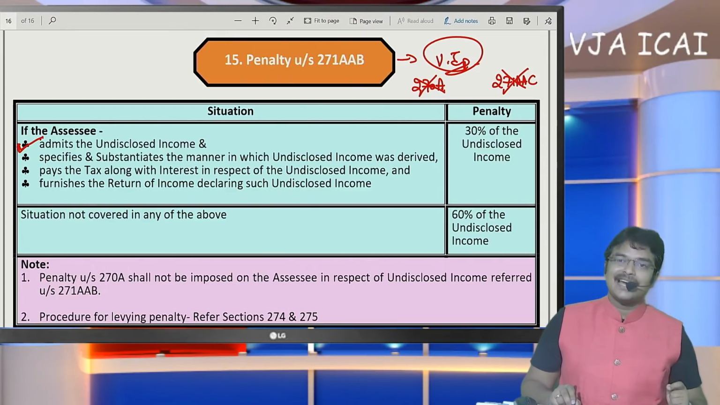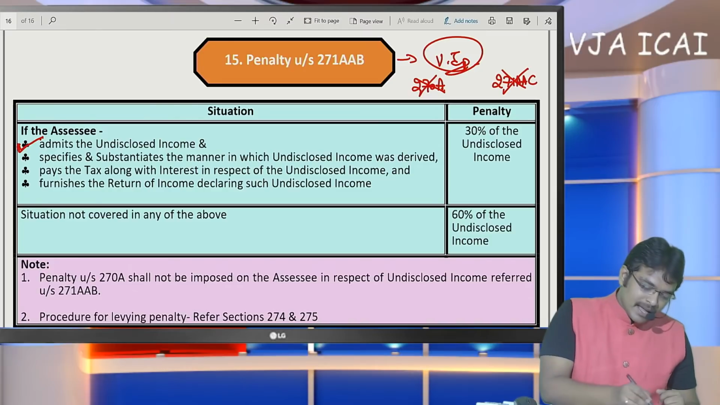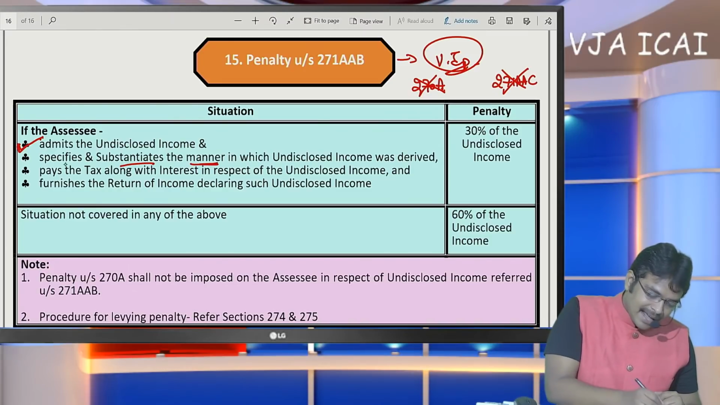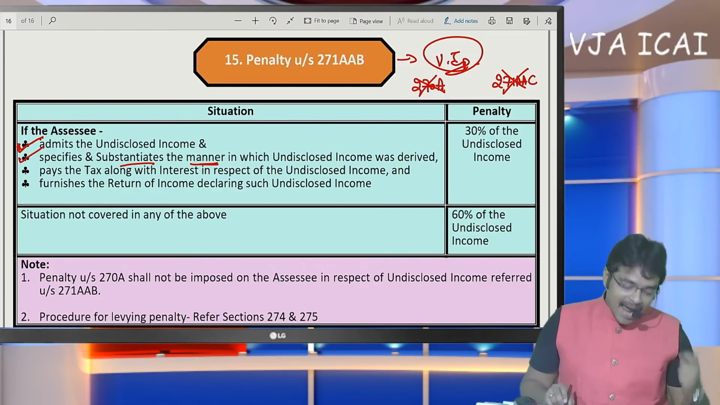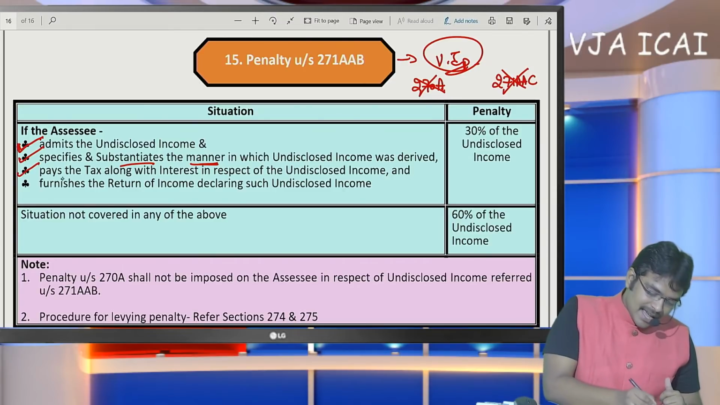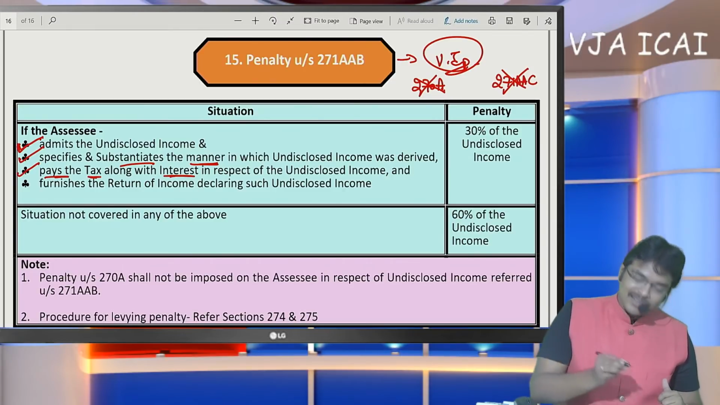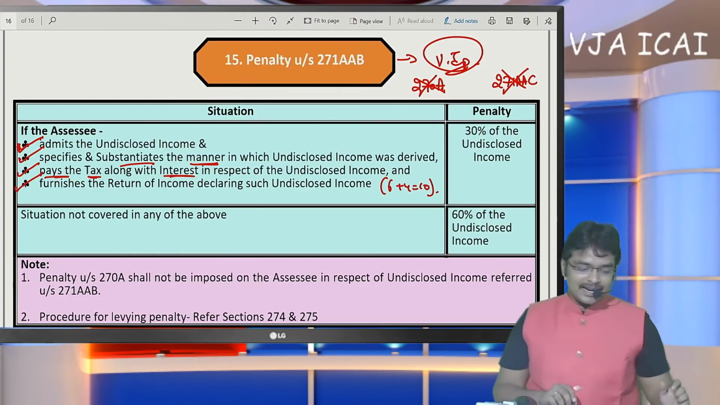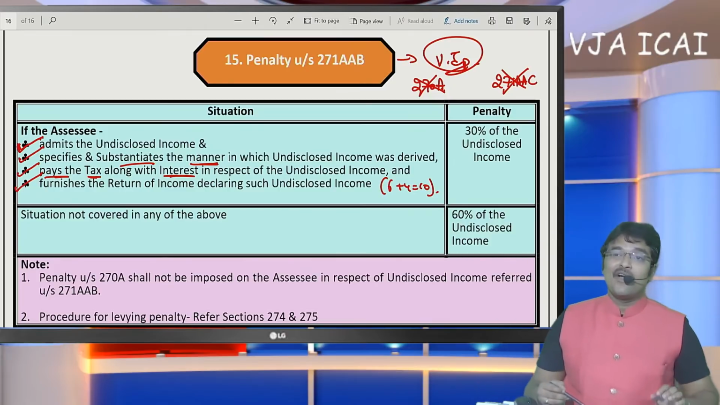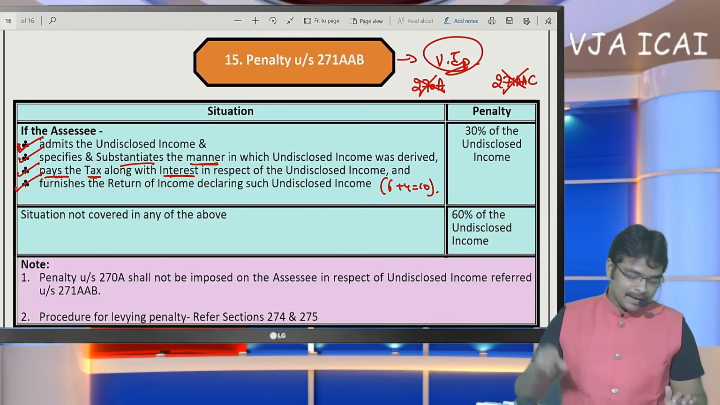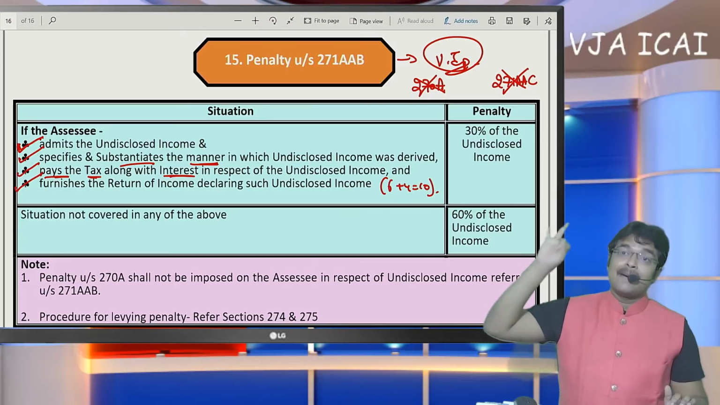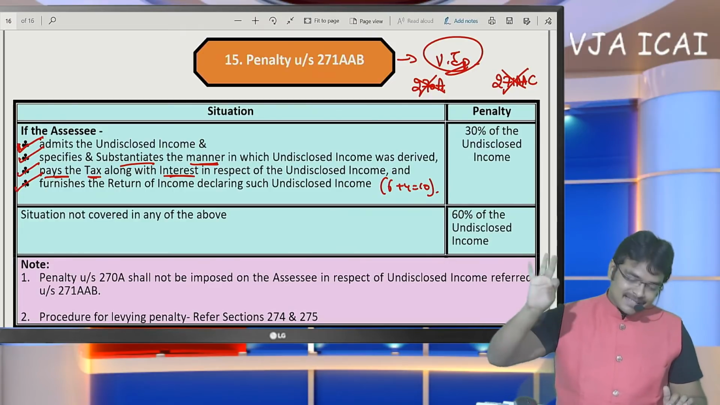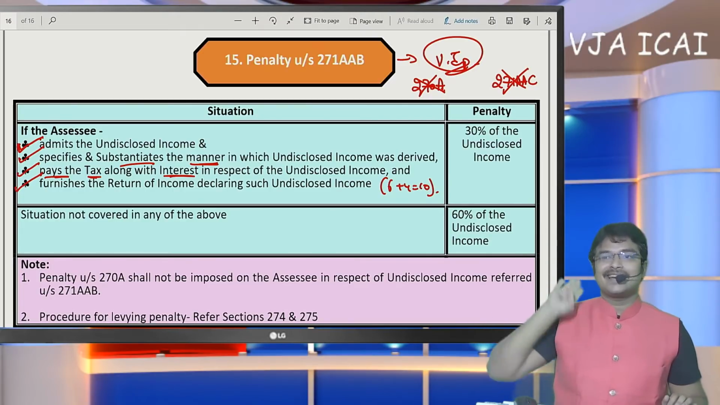First, he has to admit how much the undisclosed income is. He has to substantiate the manner in which he has earned it. The SSC has to pay tax along with interest and file his return of income. For the last 6 plus 4, that is 10 assessment years, returns have to be filed by the SSC. So four conditions have been specified here: admission of that income, the manner of income, paying the tax along with interest, and filing the return of income.